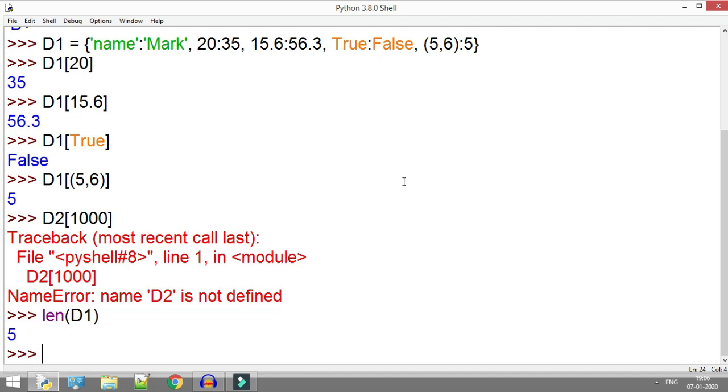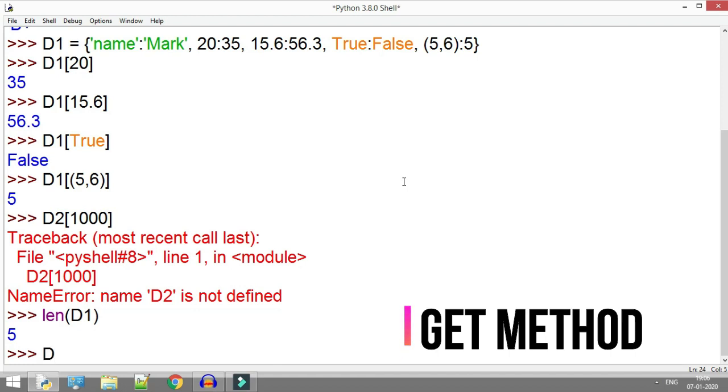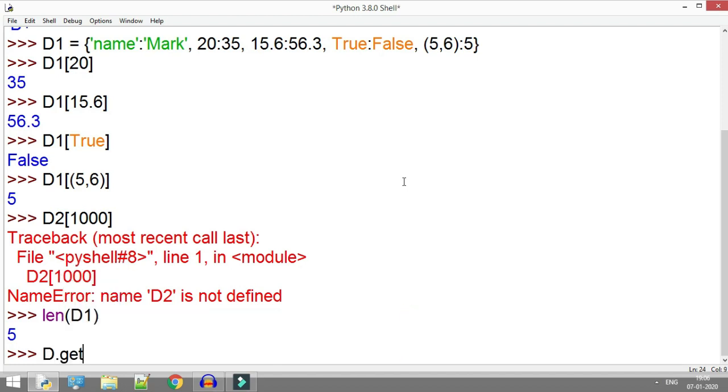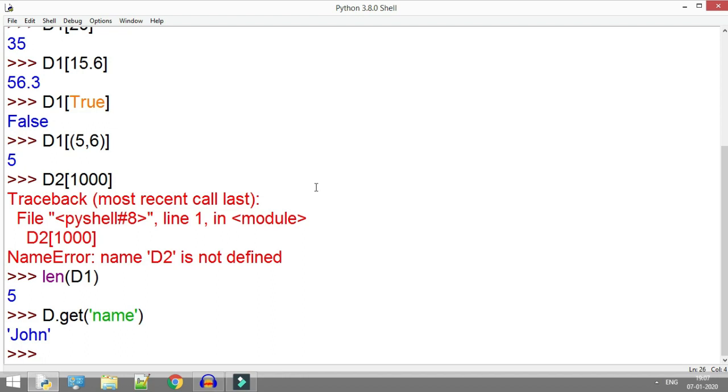Another method to access the value of a dictionary is the get method. So we use d.get and pass the key name. Suppose my key name is name, so here I use name and then press enter, and it shows the output John.